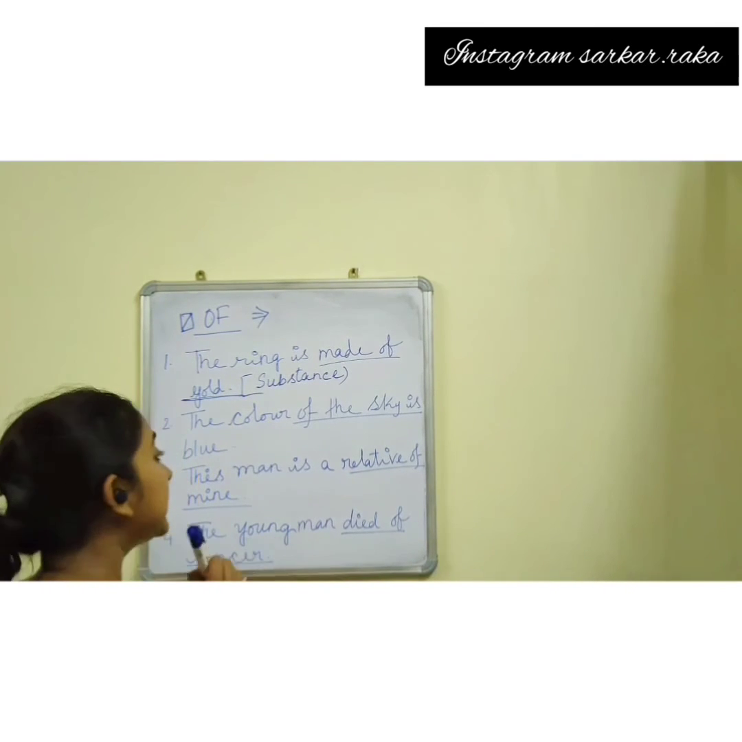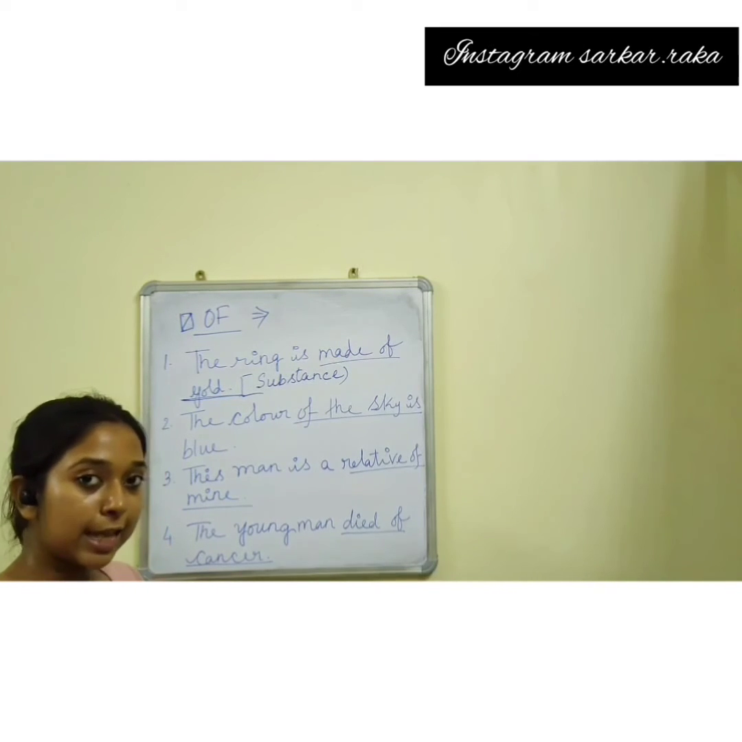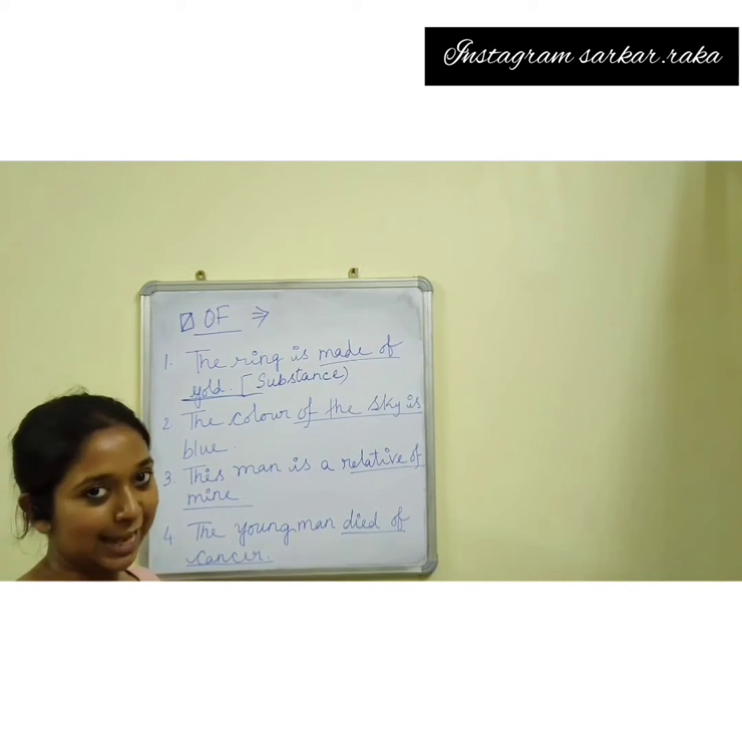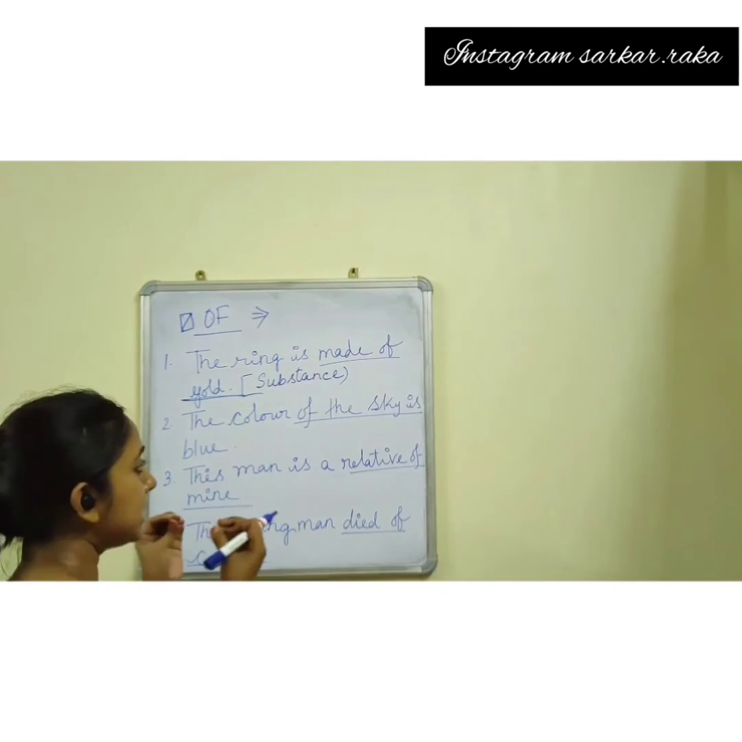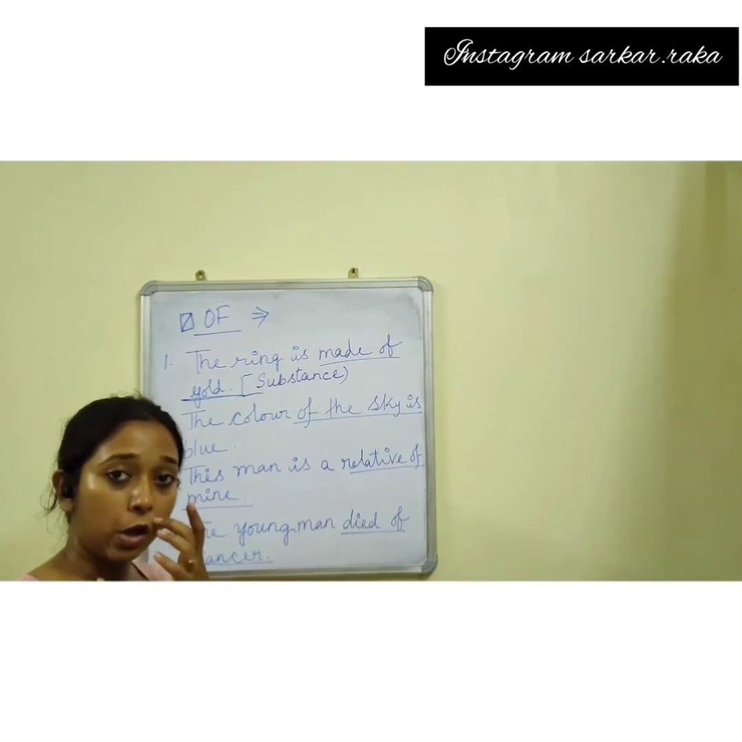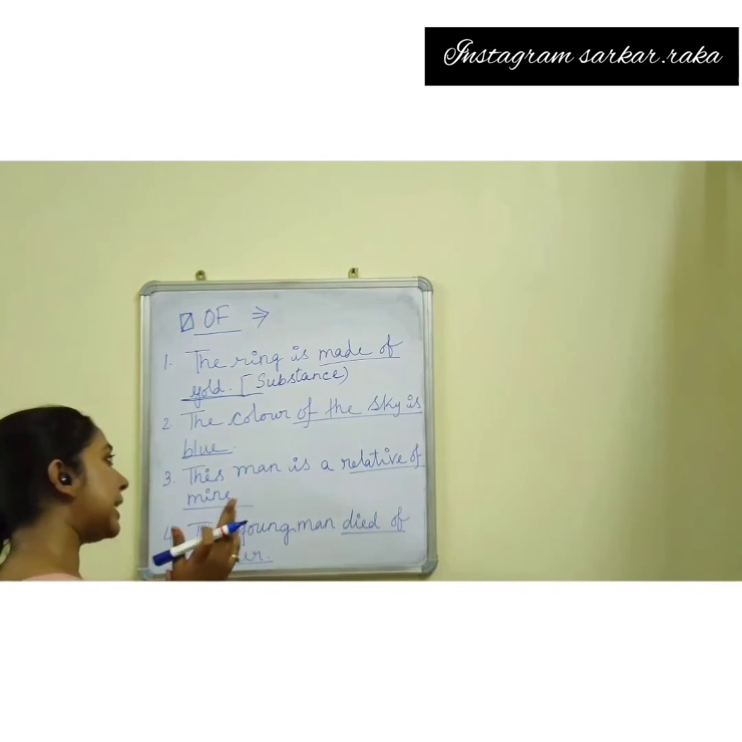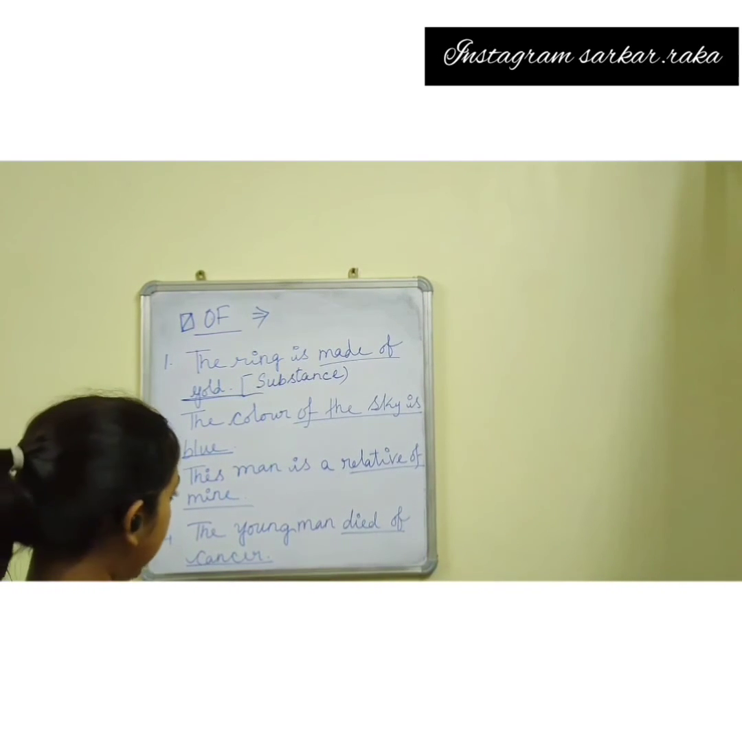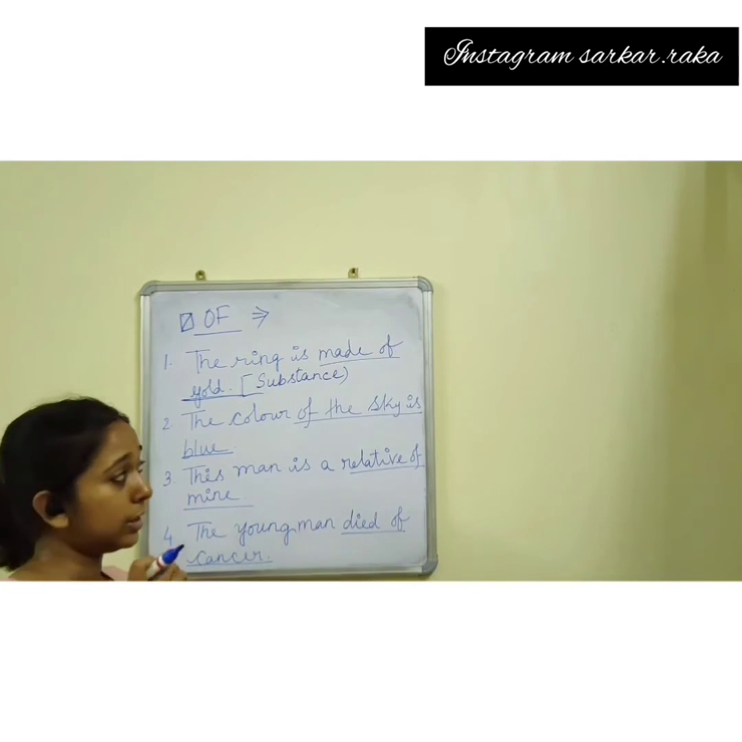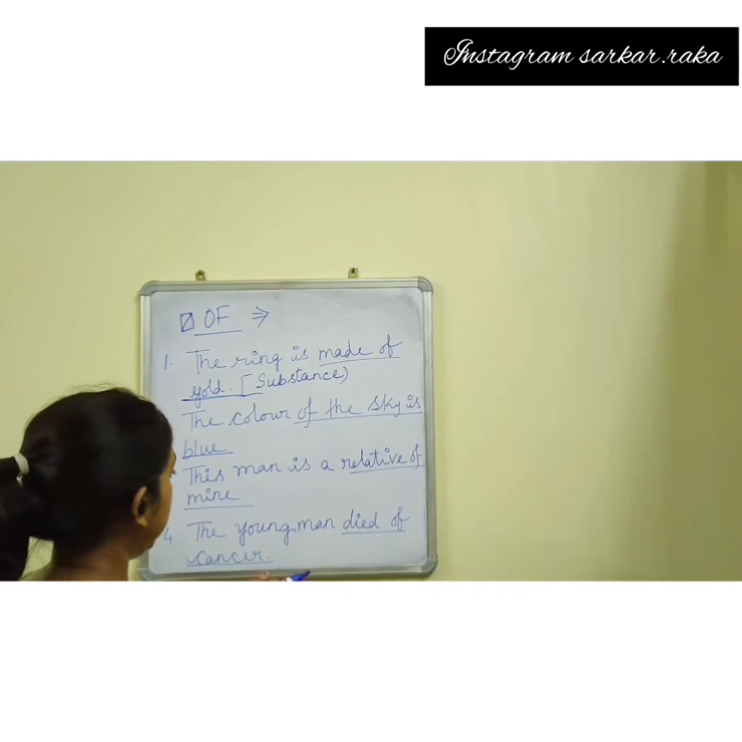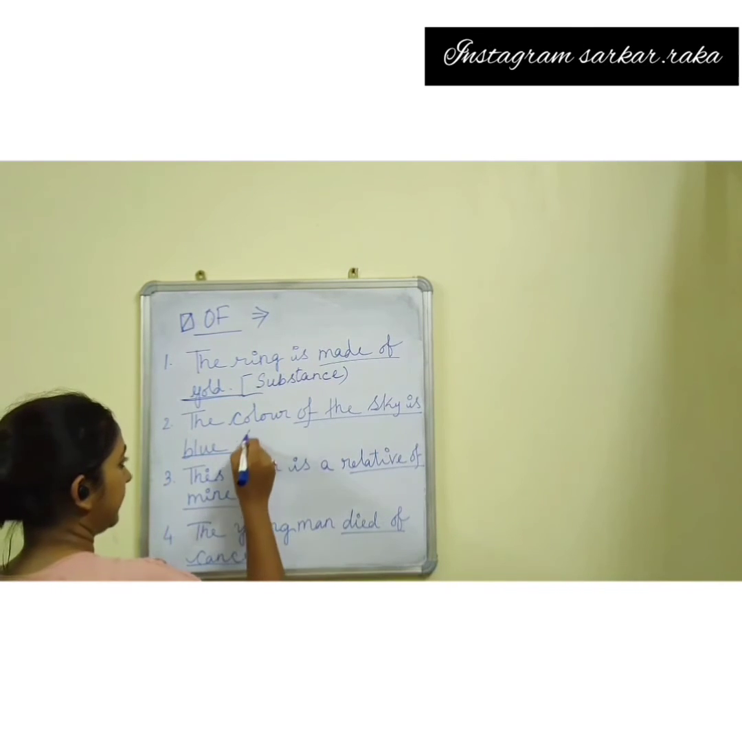Next, the color of the sky is blue. We all know that the color of the sky is blue. The sentence indicates the possession of sky, the color of the sky. So, to indicate any possession, we can again use of. To indicate possession, we learned that we can use with. Again, we can use of as well to indicate any possession.